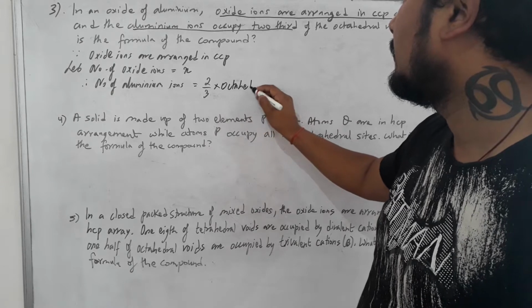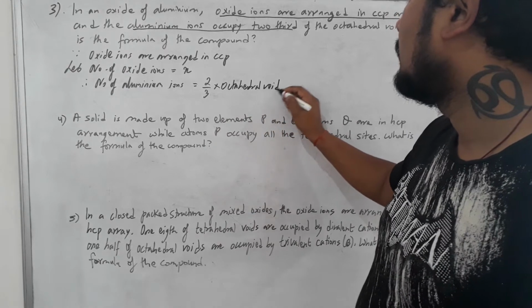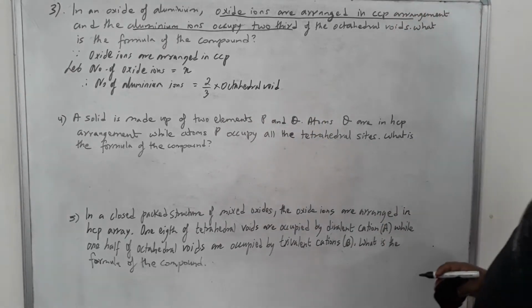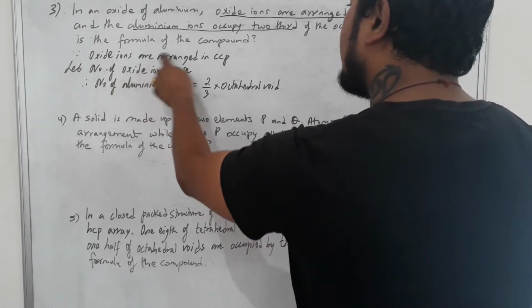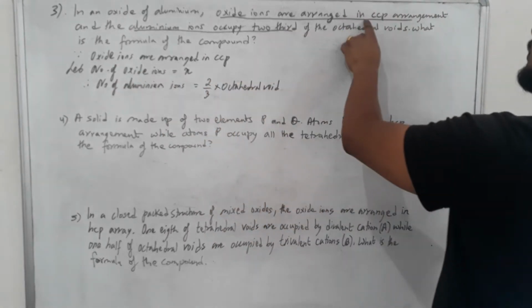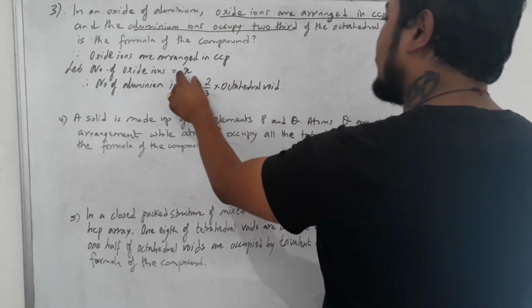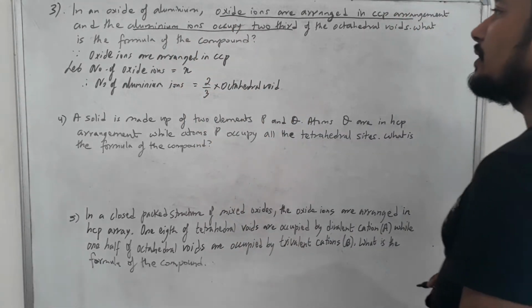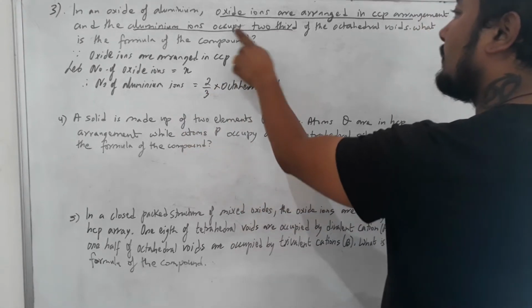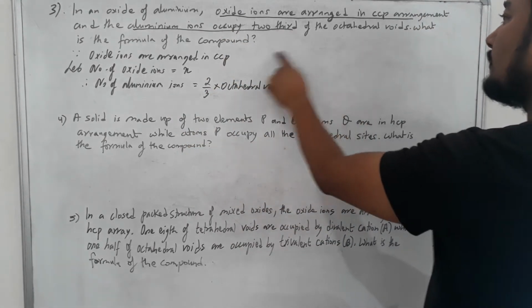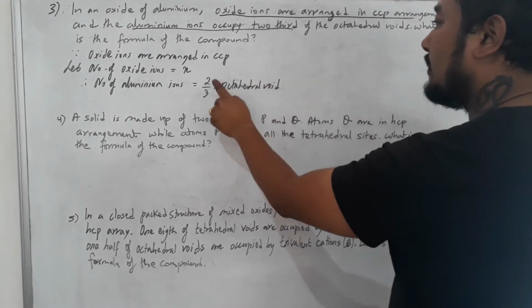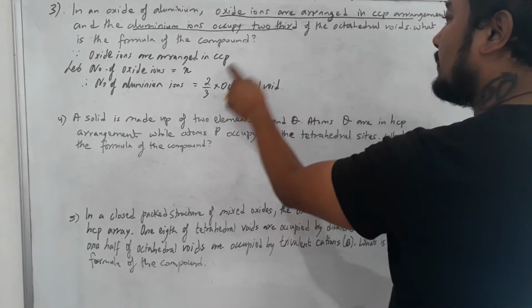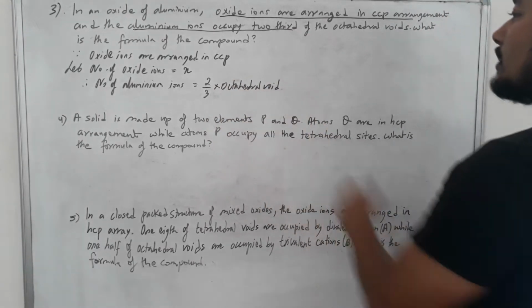Octahedral void. I repeat, oxide ions are arranged in CCP arrangement, so we take its number as X. The number of aluminum ions is 2/3 of the octahedral void, so I wrote 2/3, and 'of' means into octahedral void.